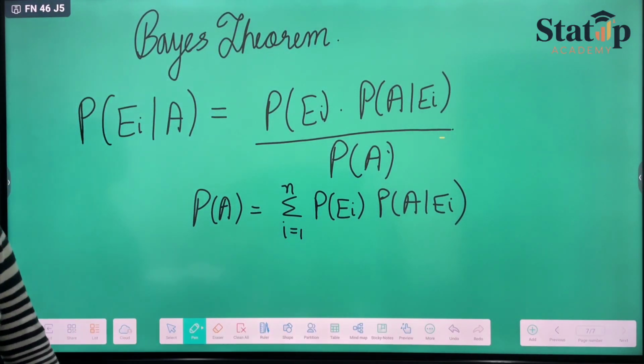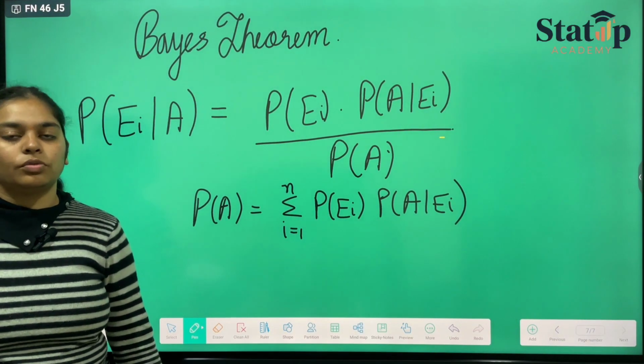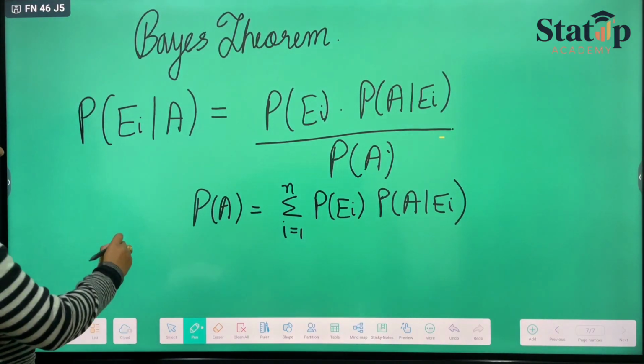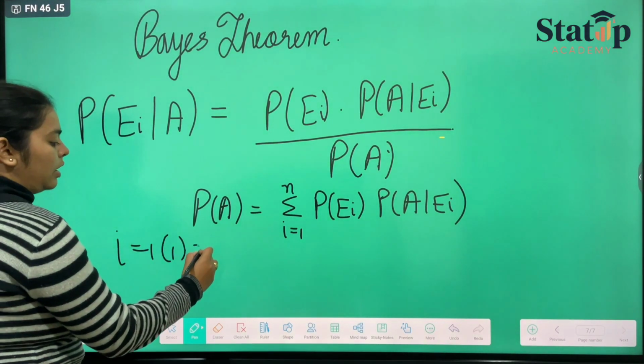This is our Bayes theorem, where i goes from 1 to n.